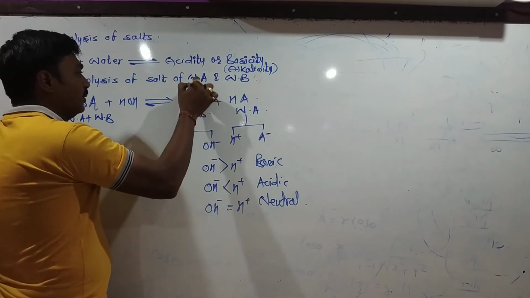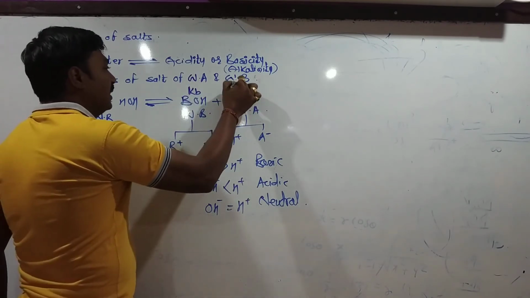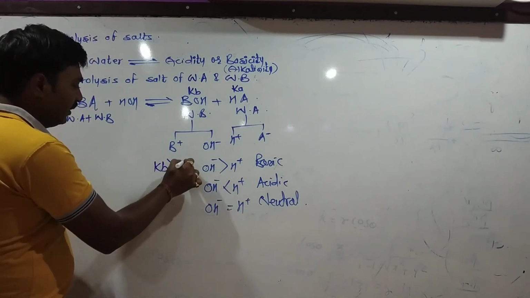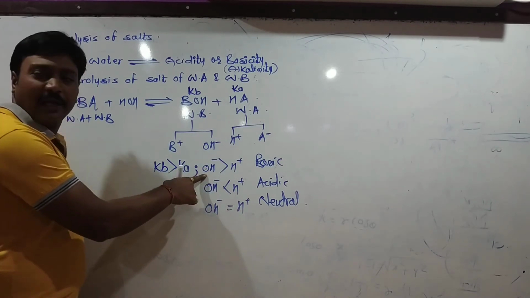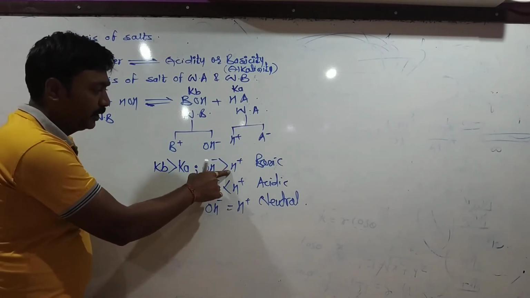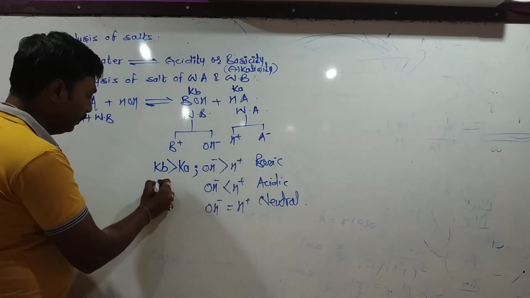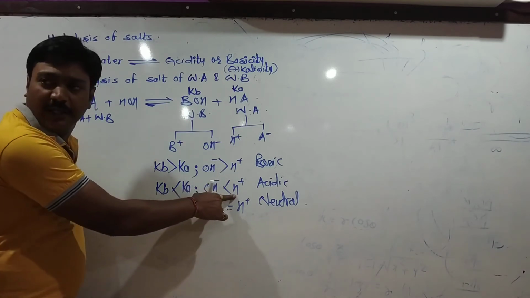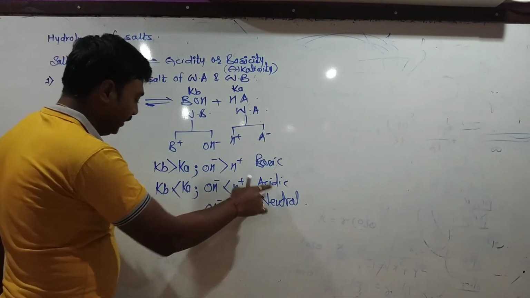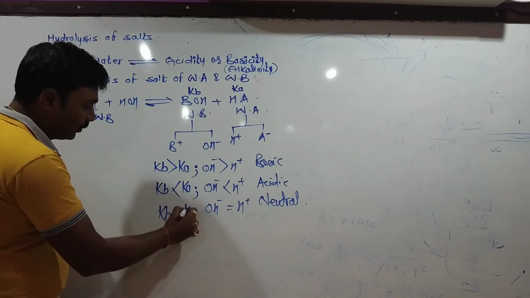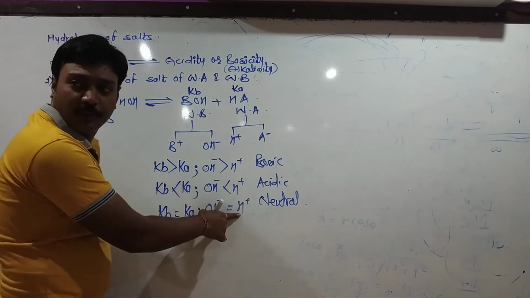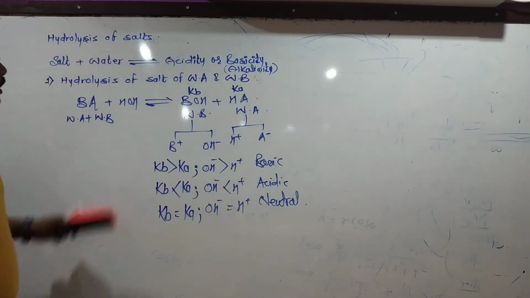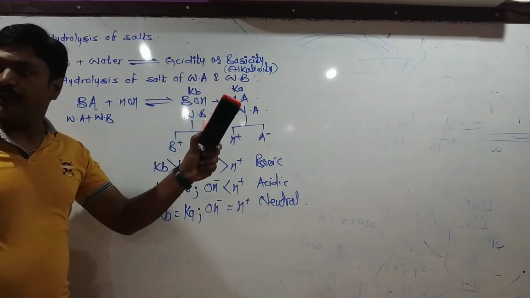For a weak base, the dissociation constant is Kb, and for a weak acid, the dissociation constant is Ka. If Kb is greater than Ka, the OH minus concentration will be greater than the H plus concentration and the solution will be basic. If Kb is less than Ka, the OH minus concentration will be less than the H plus concentration and the solution will be acidic. If Kb equals Ka, both concentrations of OH minus and H plus are equal, and the solution will be neutral. Okay. In this case, we can say that the salt of a weak acid and a weak base undergoes hydrolysis,